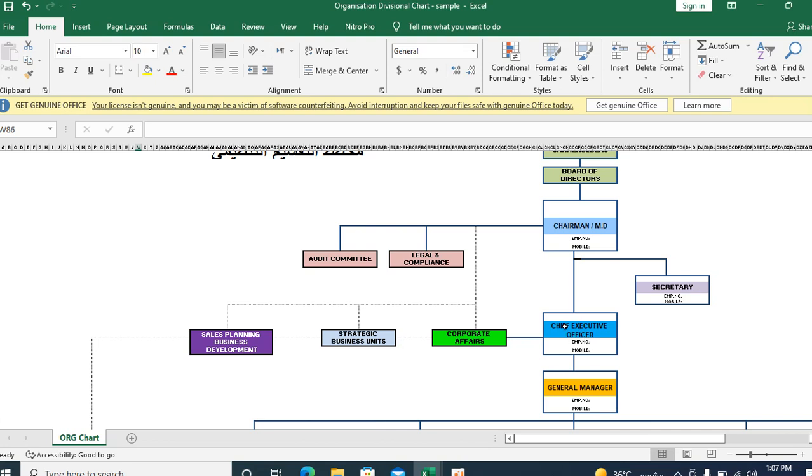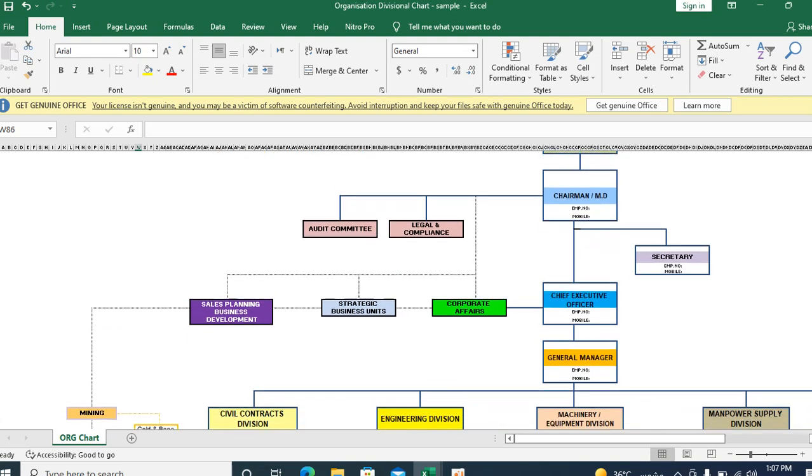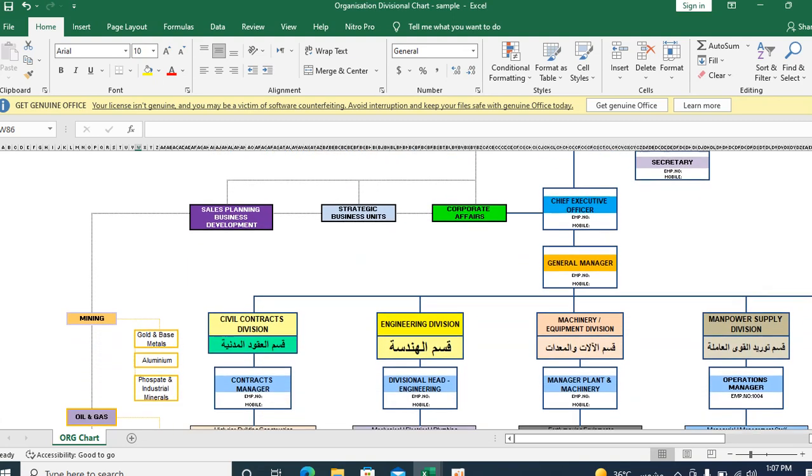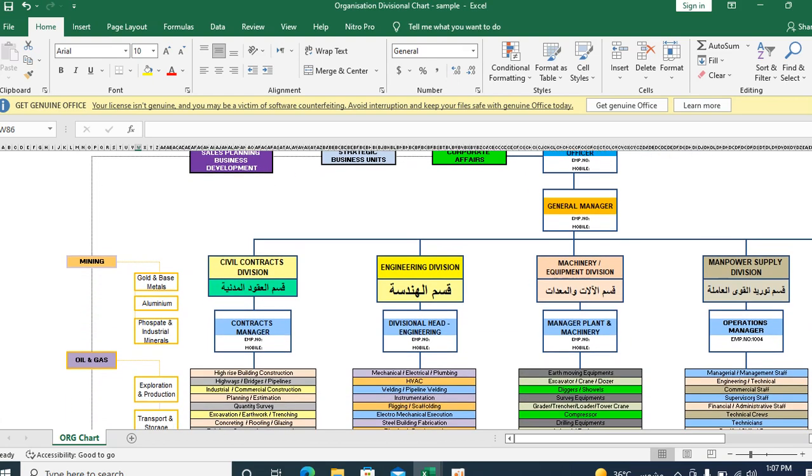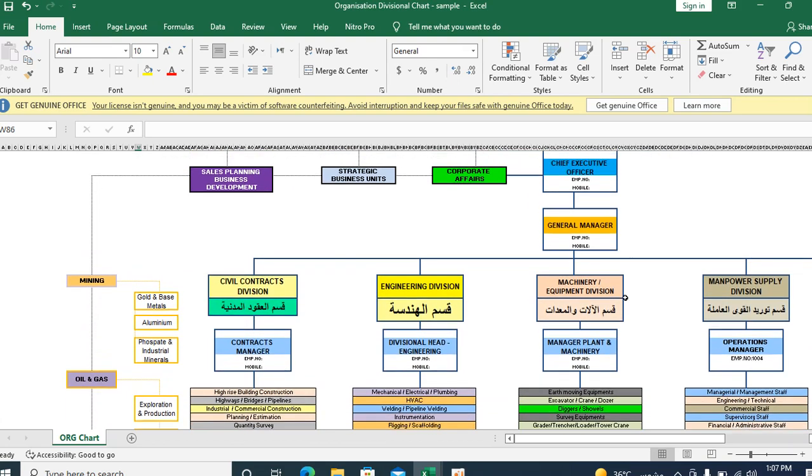Then you can see the responsibilities of each and every divisional head, what divisions they are focusing on, what industries they are focusing on, and what support they are providing in the market.